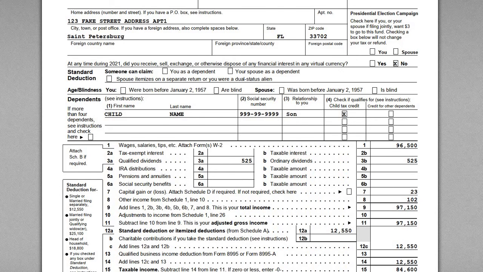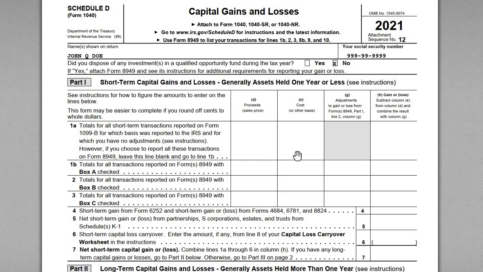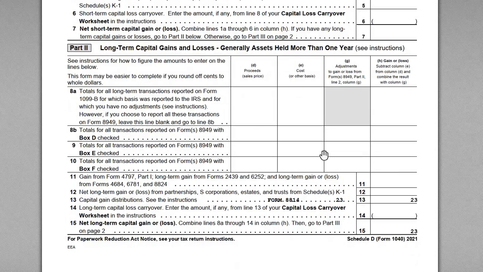Now let's go back to the 8814 and look at line 10. So remember, line 10 is the long-term capital gain distribution amount. So line 10 of $23 is going to first be reported on Schedule D. Okay, so if we go to Schedule D, this is where we have our capital gains and losses. And then in Part 2 here, for the long-term capital gains and losses, on line 13, there is our $23 amount. And the software package that we use also inputs this little label there, Form 8814, so that you as the reader know that we are getting this from the Form 8814.